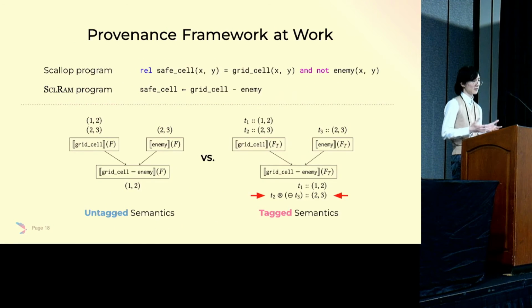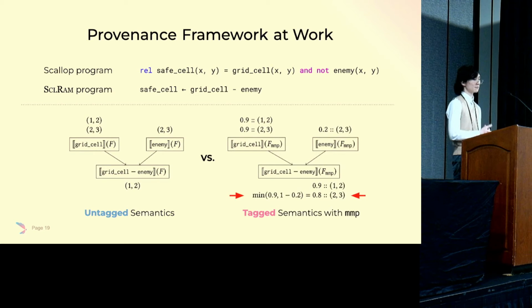This makes Scallop very different from traditional Datalog systems, which typically use untagged semantics. In our case, we are using tag semantics, where each tuple is associated with some extra bit of information, let's say T1, T2, and T3 right here. And when the information flows, we might get new tags that are compositions of existing tags.